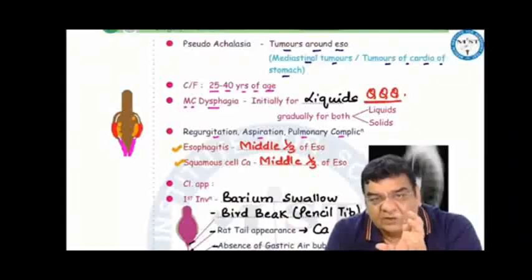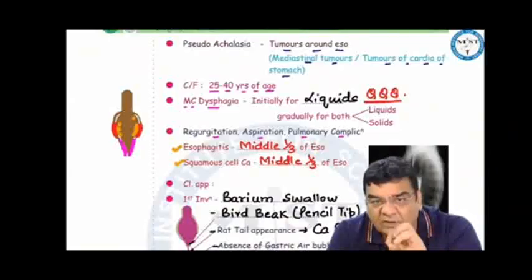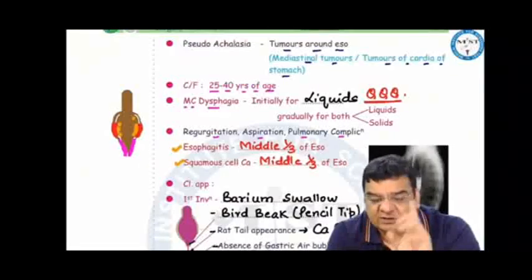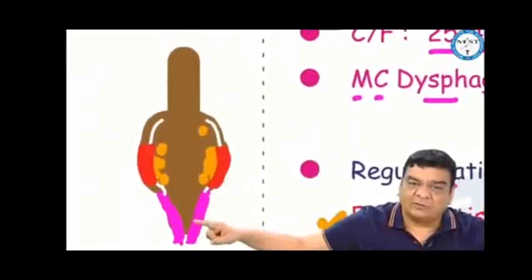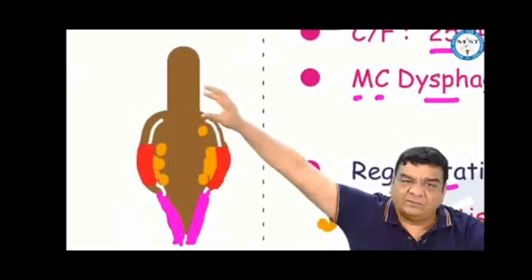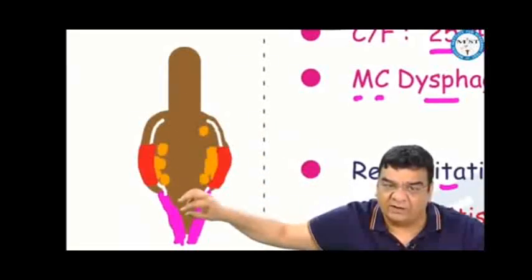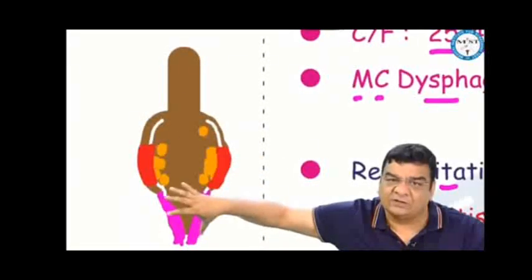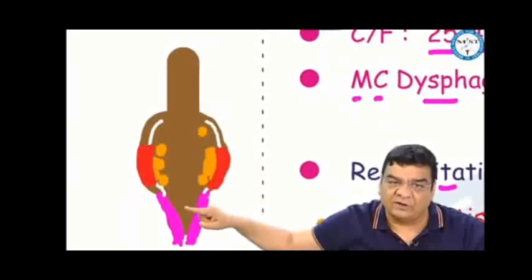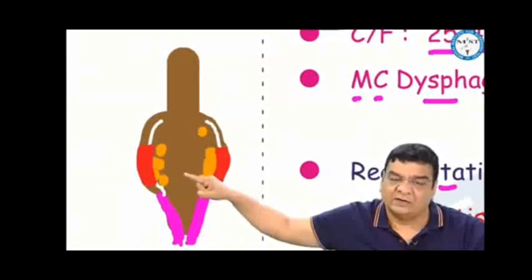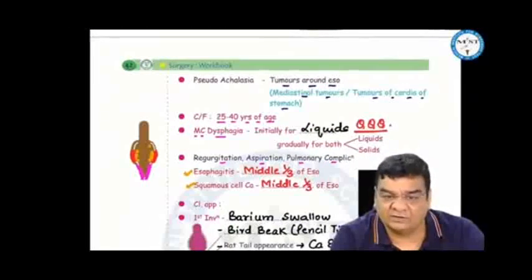Achalasia cardia generally presents somewhere at around 25 to 40 years of age, most commonly presenting with a traffic jam situation, that is dysphagia. Initially, this dysphagia is for liquids and gradually for both liquids and solids. And the simple reason for that is that in achalasia cardia, it is the problem of the muscle. So the muscle is in a state of spasm. When the patient takes solid food like idli, when it's coming here in the lower esophagus, because of the weight, it relaxes the lower esophageal sphincter and the solid food can go down. But if the patient is taking only sambar or liquid or water, then liquid does not have that much weight to relax the lower esophageal muscles. So the liquid gets stuck. That is why we say that in achalasia, initially there is dysphagia for liquids and gradually for both liquids as well as solids.